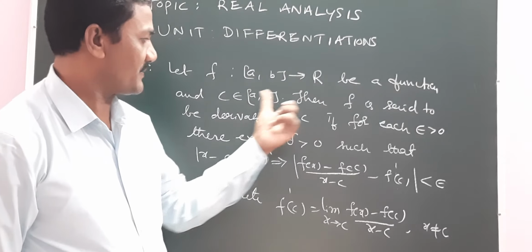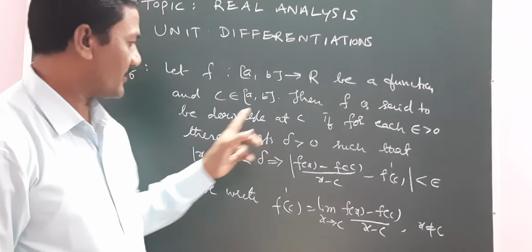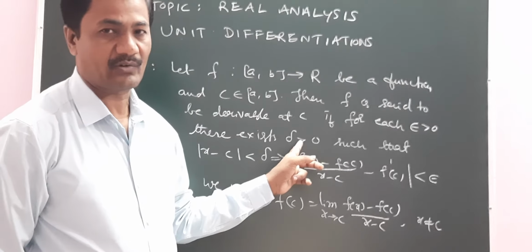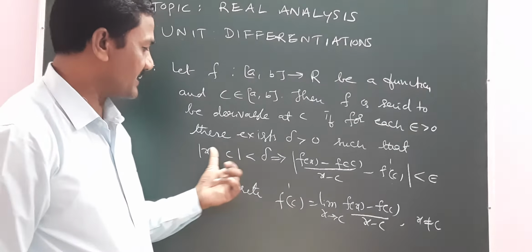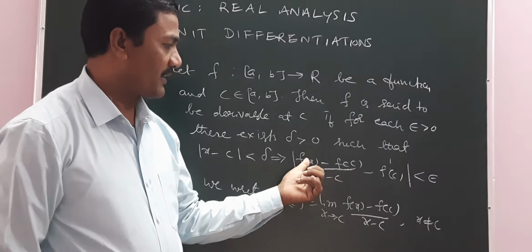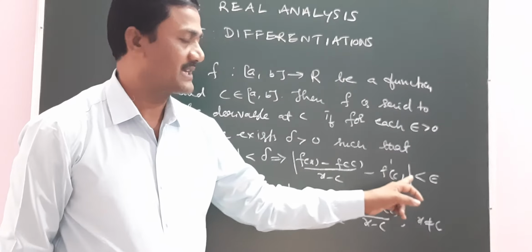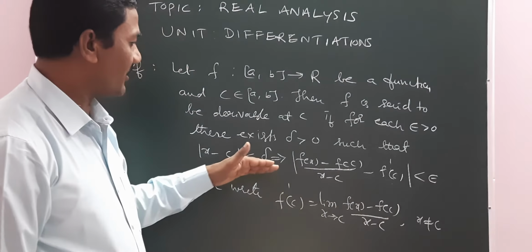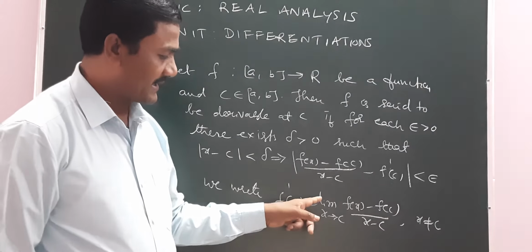Then f is said to be derivable or differentiable at c if for each epsilon greater than 0 there exists delta greater than 0 such that |x minus c| less than delta, that means the distance between x and c less than delta, implies |(f(x) minus f(c))/(x minus c) minus f'(c)| less than epsilon. Therefore f is called derivable, that is f'(c) equals limit x tends to c of (f(x) minus f(c))/(x minus c), x not equal to c.